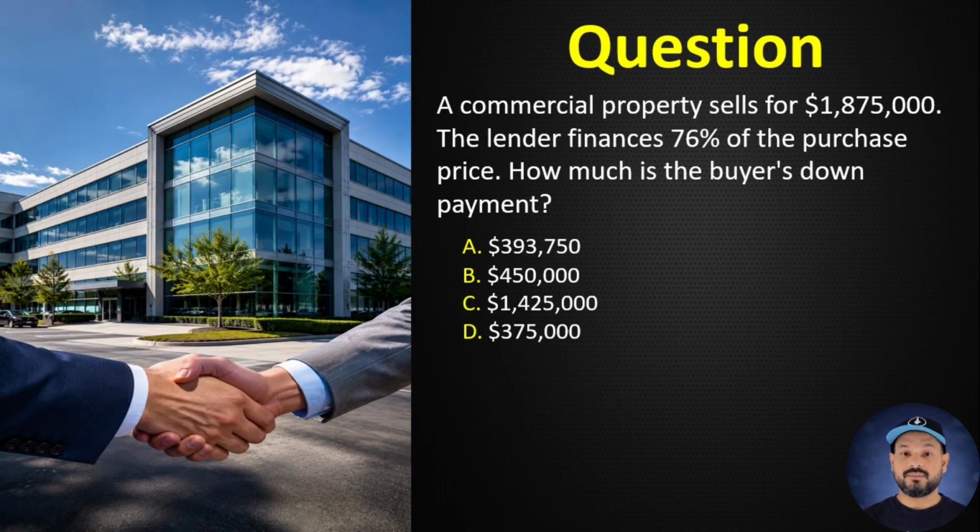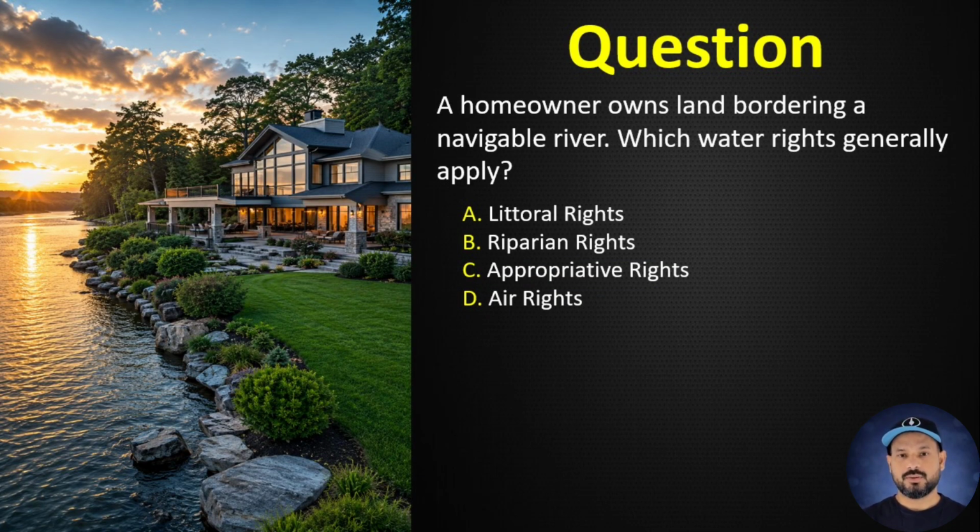Question number 24. A commercial property sells for $1,875,000. The lender finances 76% of the purchase price. How much is the buyer's down payment? A. $393,750, B. $450,000, C. $1,425,000, D. $375,000. Correct answer B, $450,000. A 24% down payment on $1,875,000 equals $450,000.